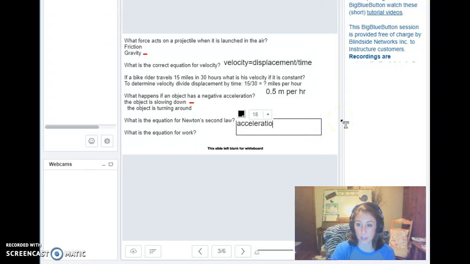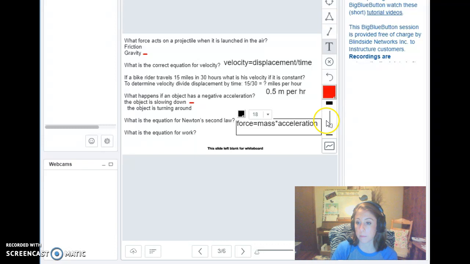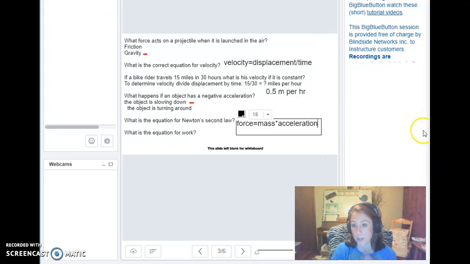Oh, it cut out again. So I'll just type it. So force equals mass times acceleration. Force equals mass times acceleration. What is the equation for Newton's second law? Be sure that you can apply that equation.